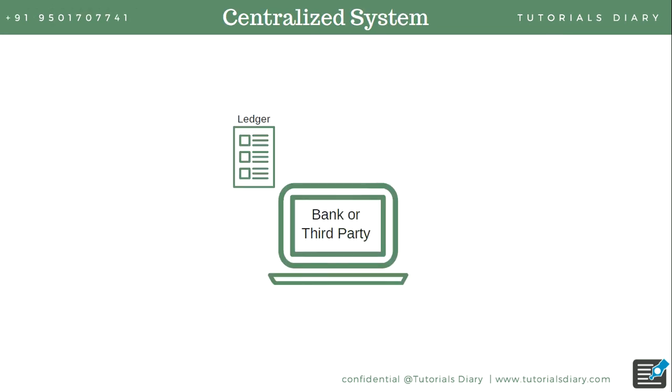What happens nowadays in real time is that these ledgers, these records, get stored on one server. This is known as a centralized system. Let's take the same example where Mark is sending some dollar value to AJ. Mark is sending through some medium.